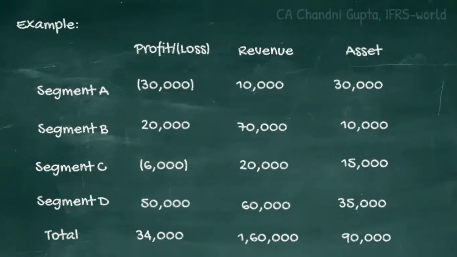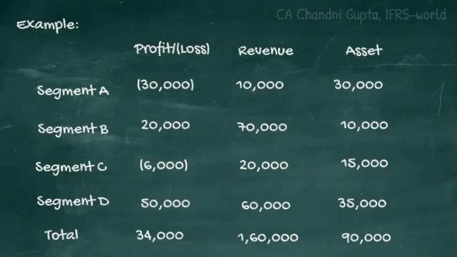We need to see the profit and loss figures in absolute terms. In segment A, even though there is a loss of 30,000, we need to see it as an absolute figure. That means there is no negative or positive amount. All the numbers should be seen in a positive manner. So, in any case, 30,000 is a bigger amount than 7,000.